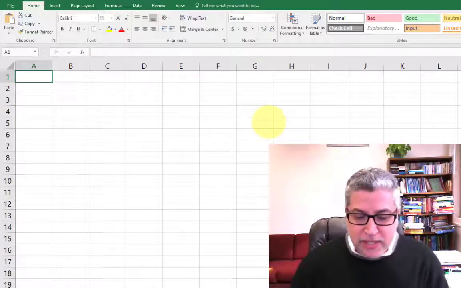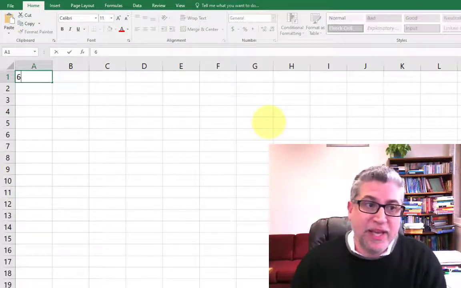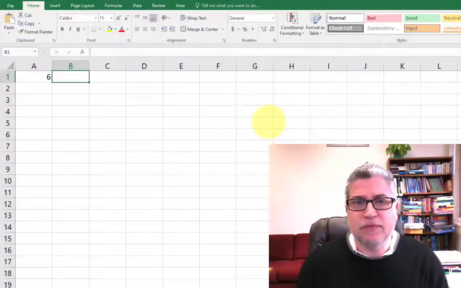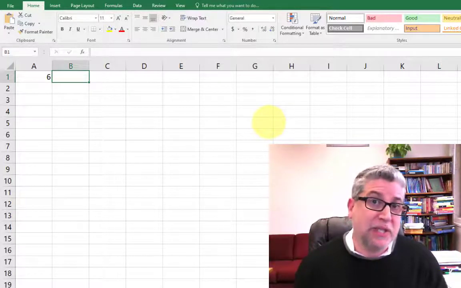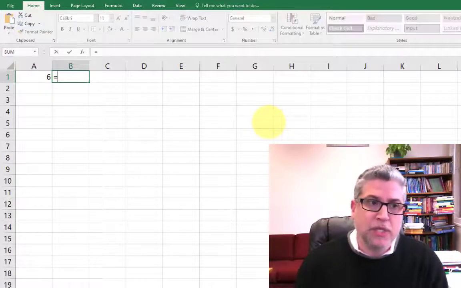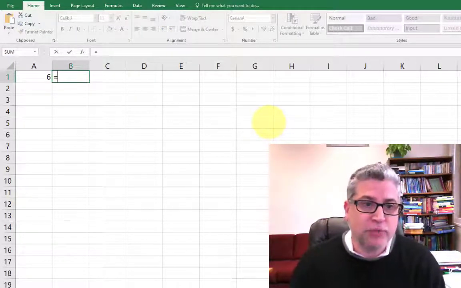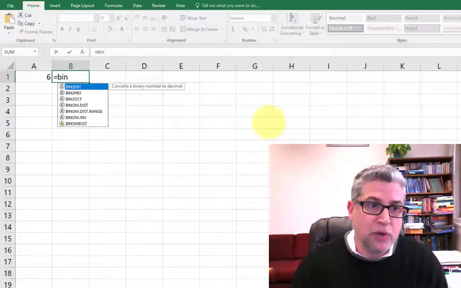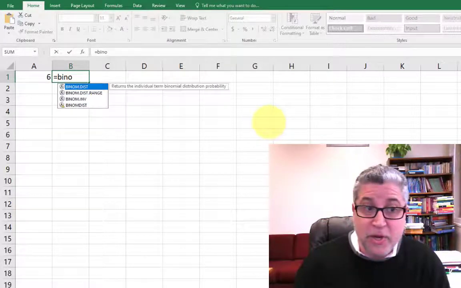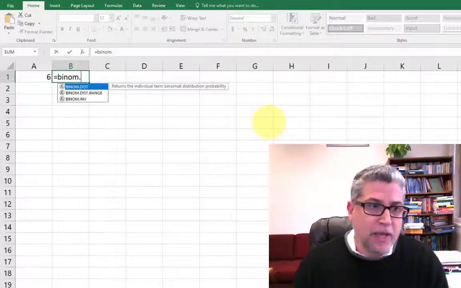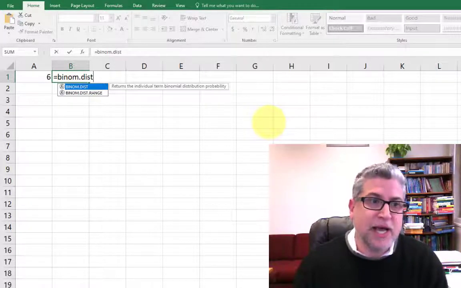Okay, so we'd like to see the probability that we would get 6 questions out of our 10. And rather than just keying in the details of the formula, let's try to use Excel's built-in formulas. All formulas start with an equal sign. This is a binomial distribution question, so binom, and then it starts suggesting, and we need dist.